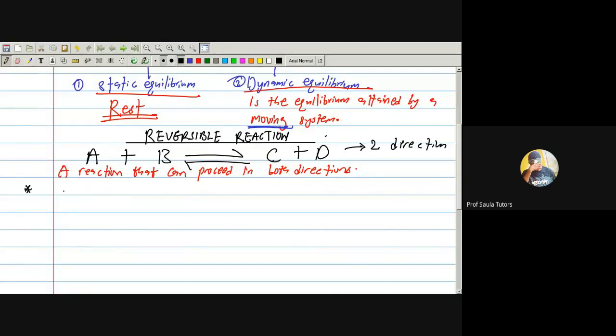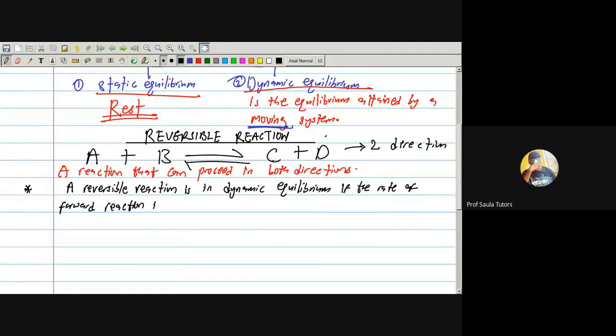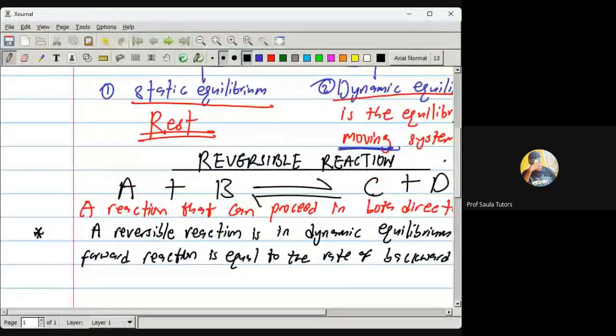Now observe. Okay. Okay. So look at what it said.